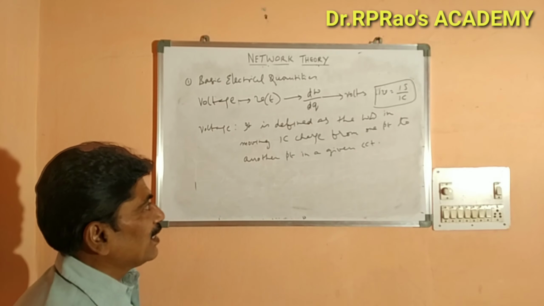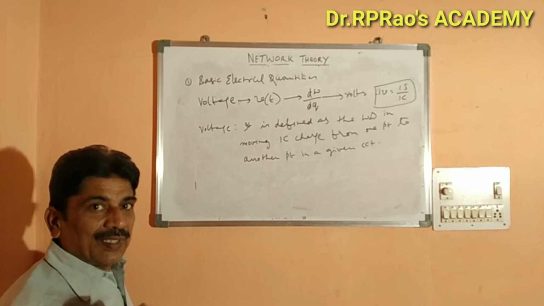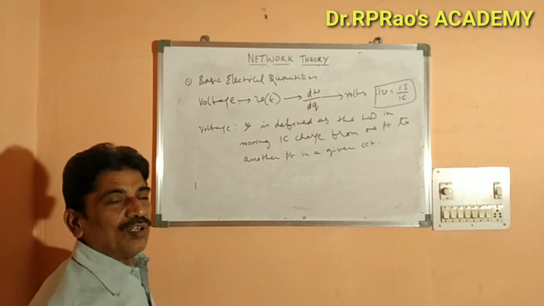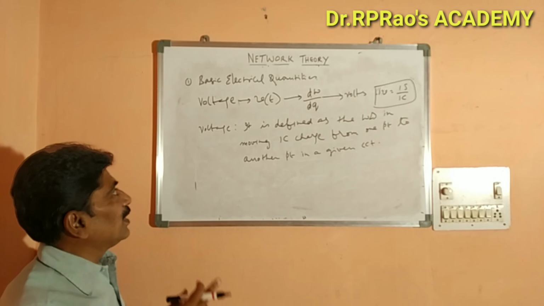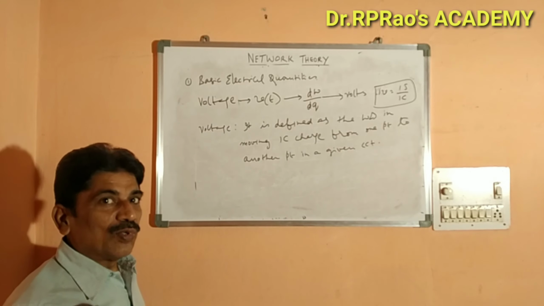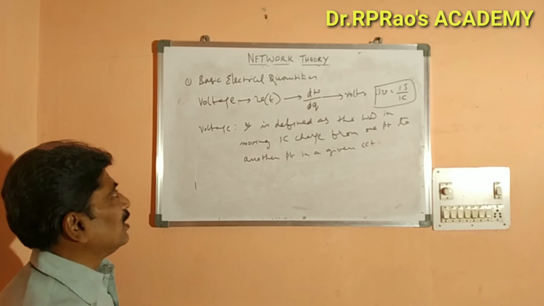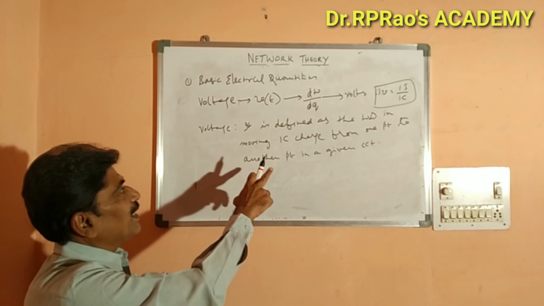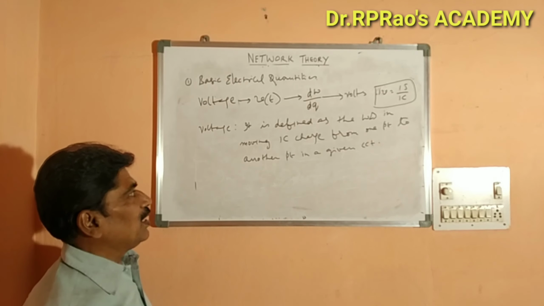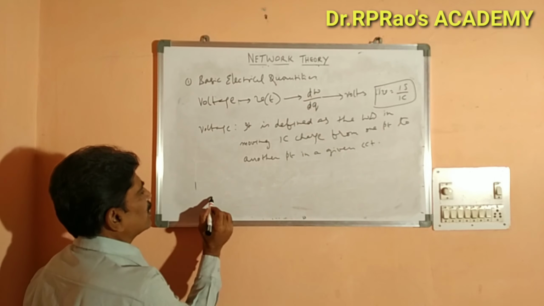So we know about charge, rate of flow of charge, and current. But how is the charge moved in the circuit? Some force is required to move the charge. That force is nothing but this potential difference or voltage, and it is also called electromotive force, which pushes the electrons to move in the circuit. It is defined as the work done in moving 1 coulomb of charge from one point to another point in a given circuit. Let us consider a simple circuit